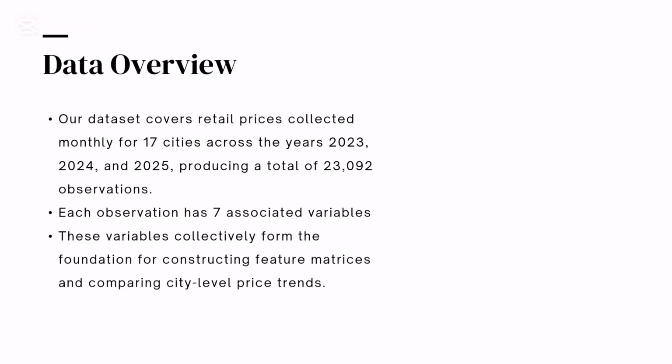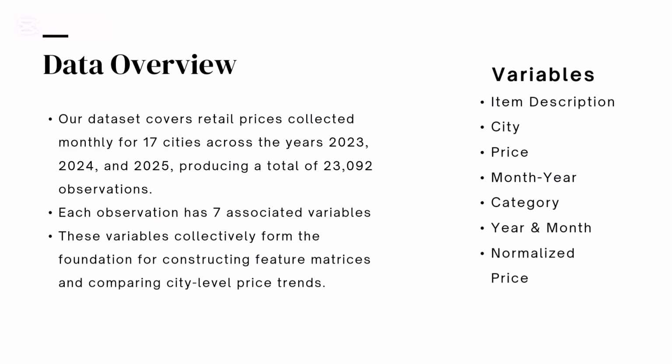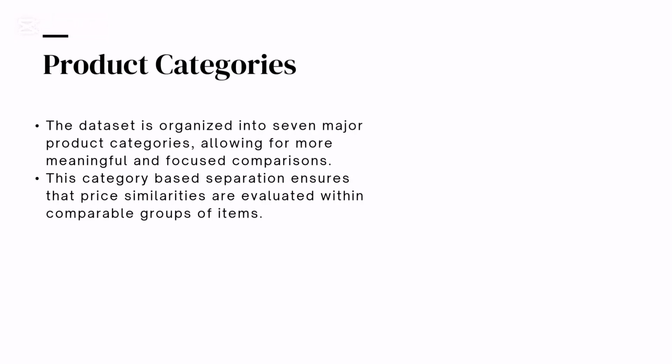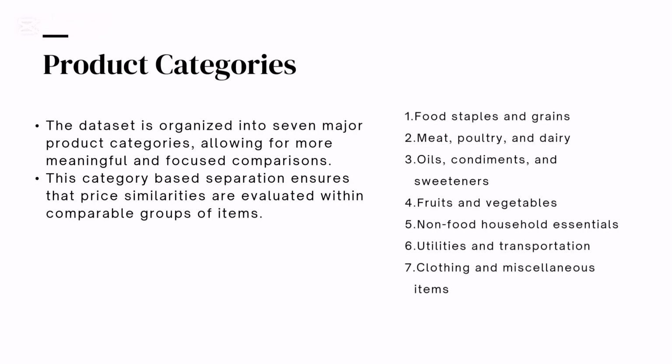We're going to work with 17 cities, 7 CPI categories, and data from 2023, 2024, and 2025. Each data item has its associated variables as well. Our products are divided into 7 categories for ease of showing our results, including food, meat, oils, fruits, non-food items, utilities, and miscellaneous items.